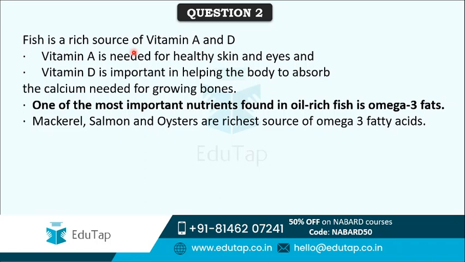Due to deficiency of vitamin D, a disease called rickets can be seen. So we should take vitamin D in adequate quantities.